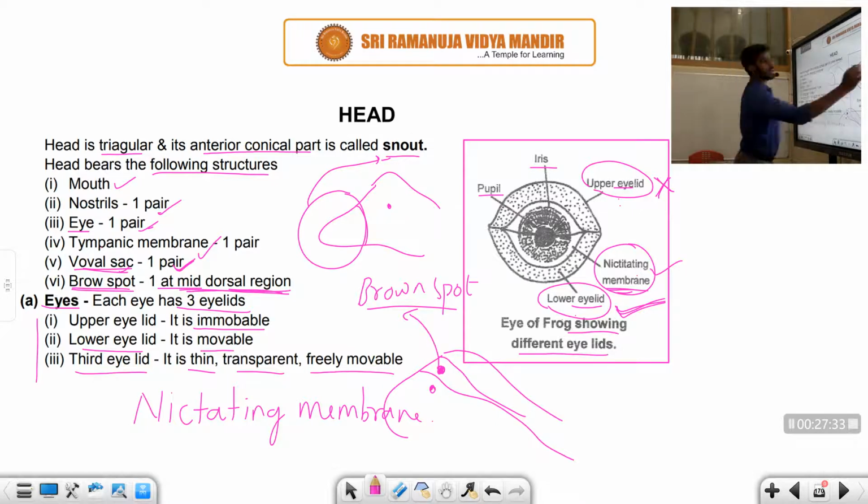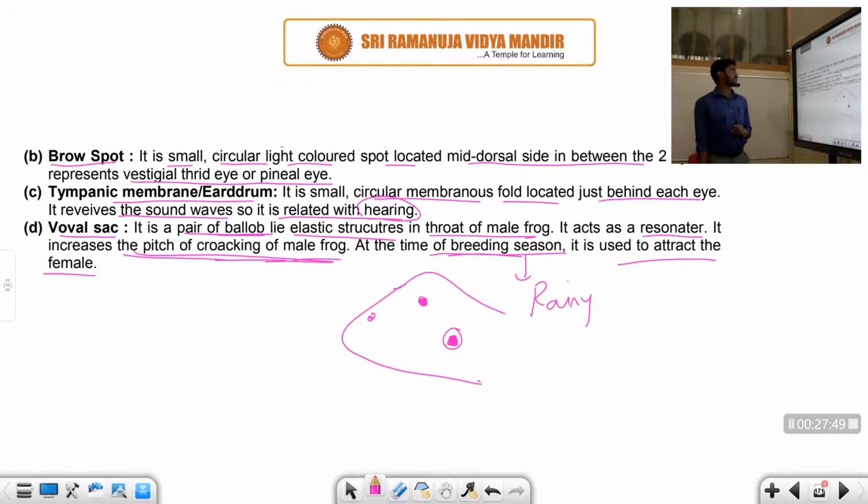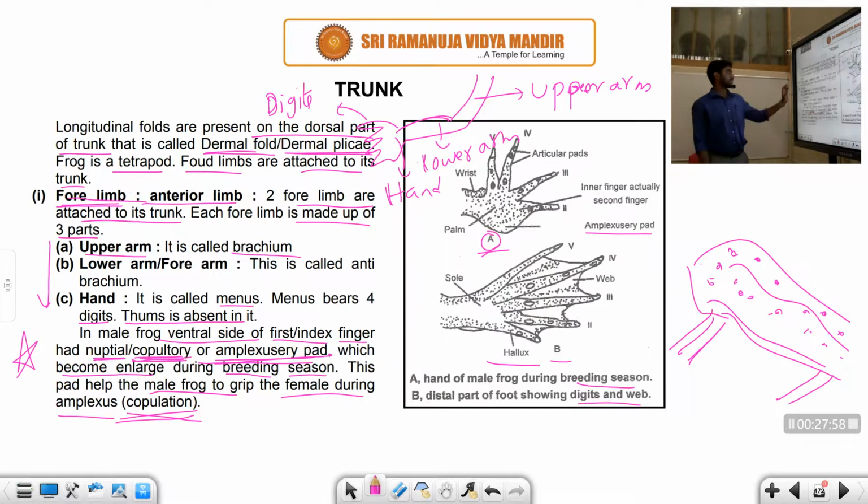In the eyes there are three lids. The upper lid cannot be moved, the lower lid can be moved. The nictitating membrane is very transparent and thin, and it is also movable. It has the pupil and iris. So we discussed the structure of the eye, right, student? We also discussed the brow spot, tympanic membrane, and vocal sac. These are very important points. Next, the forelimbs are differentiated into upper arm, lower arm, and hand. This property is very important.